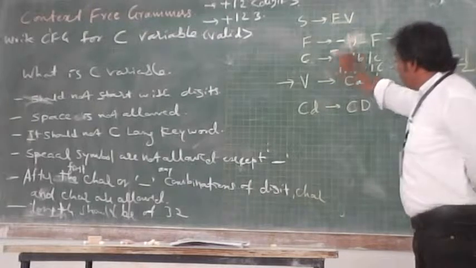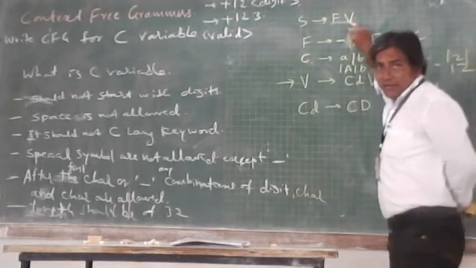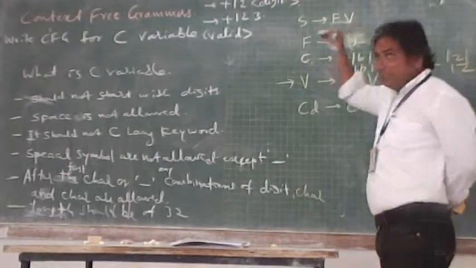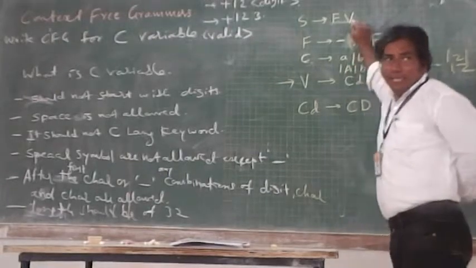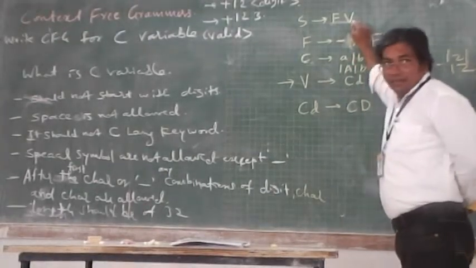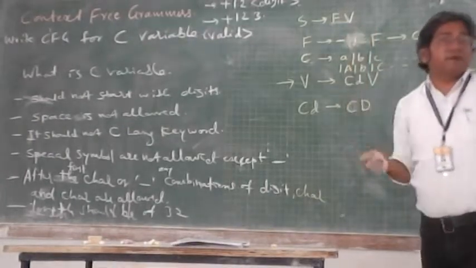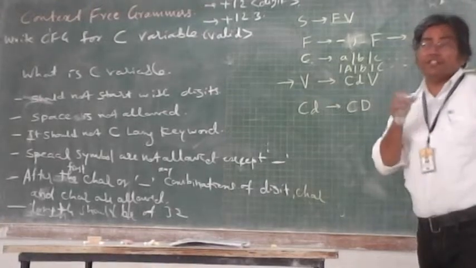What is C, I told. Then I came to a second variable. I am taking the help of a second variable. So for what purpose am I considering the second variable? To consider the second symbol of my variable. What should be my second symbol?